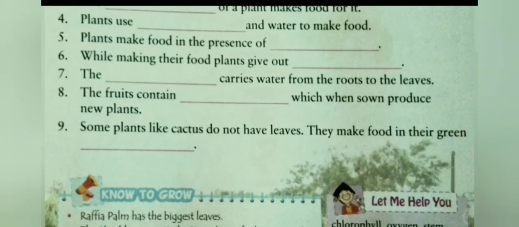It is seed. Write in the space given seed. Number 9, some plants like cactus do not have leaves. They make food in their green dash. It is stem. Some plants like cactus make their food in their green stem. Write in the space given stem.